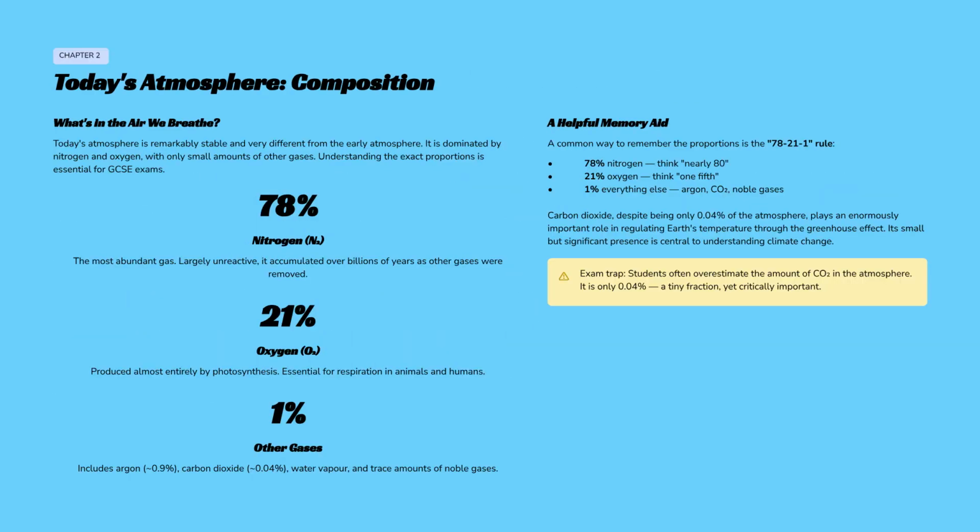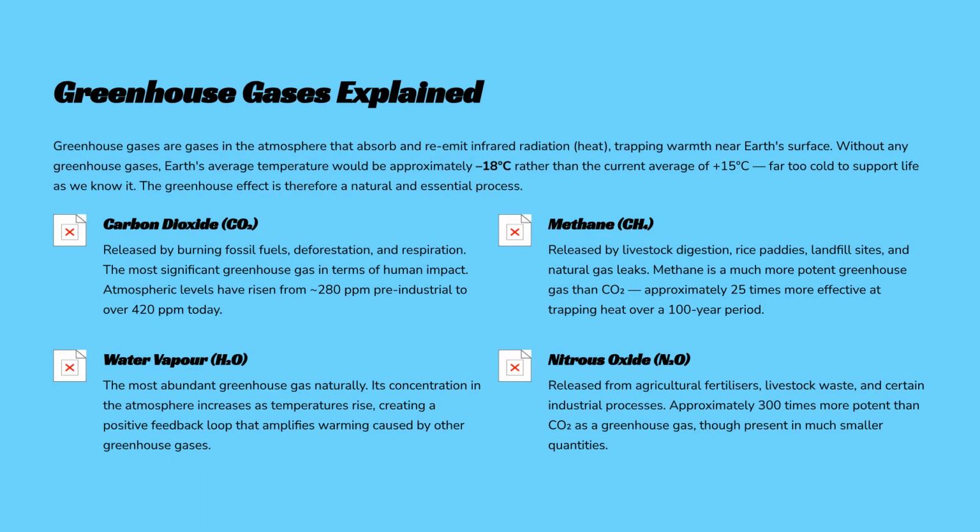Chapter 2 focuses on today's atmosphere. Its composition is dominated by 78% nitrogen and 21% oxygen. The remaining 1% includes argon, water vapor, and carbon dioxide. Remember the 78-21-1 rule. Greenhouse gases absorb and re-emit infrared radiation, trapping heat near Earth's surface.